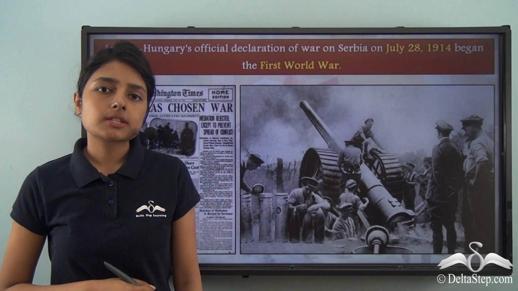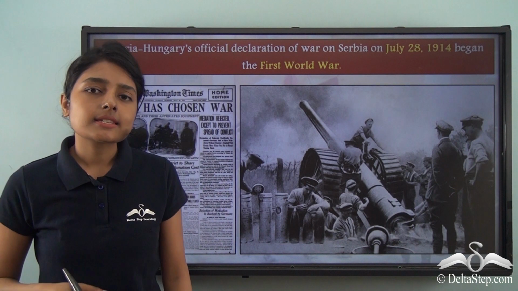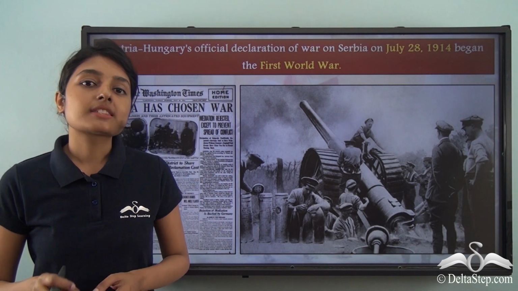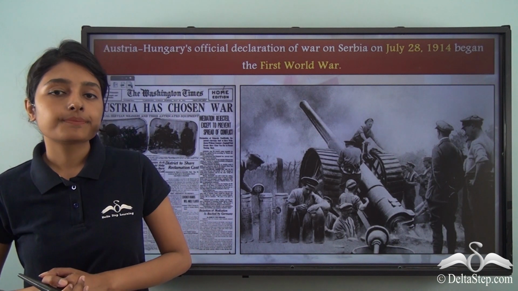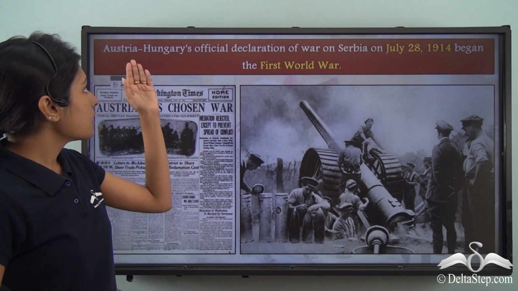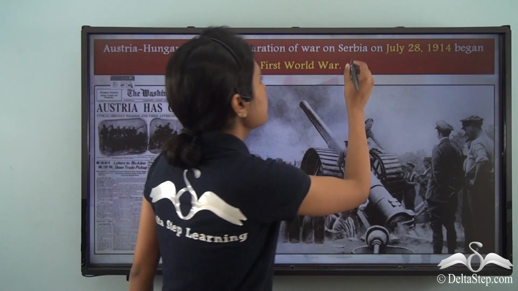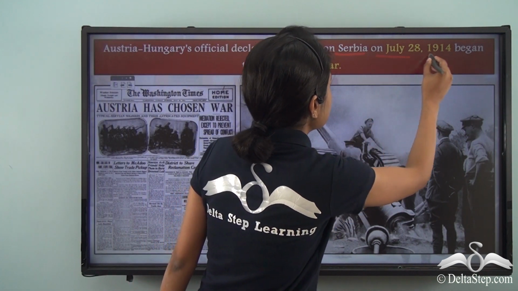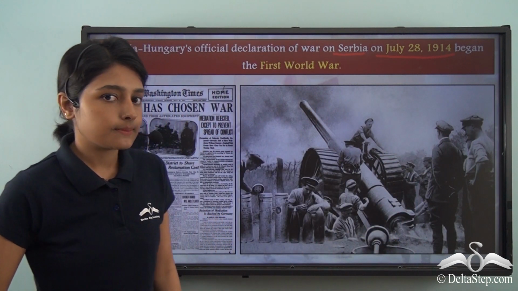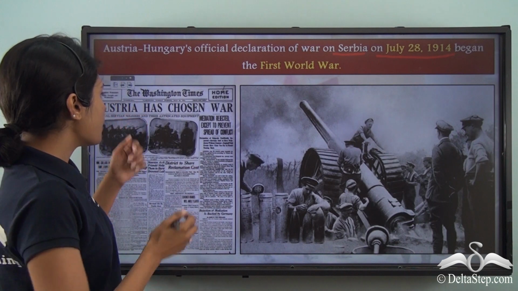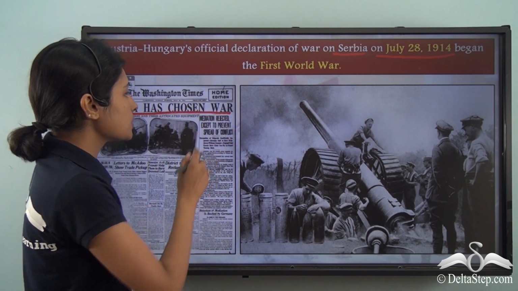So we just mentioned this point that the assassination of Archduke Franz Ferdinand was the final nail in the coffin. And following this, Austria-Hungary now officially declared war on Serbia on July 28, 1914. Now this newspaper cutting here shows you that Austria has chosen war.